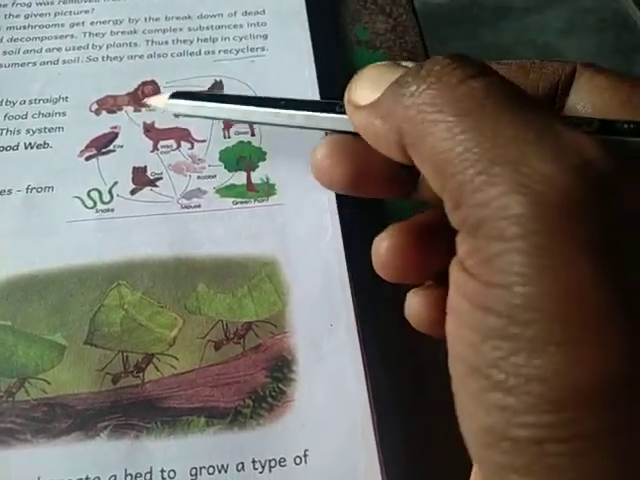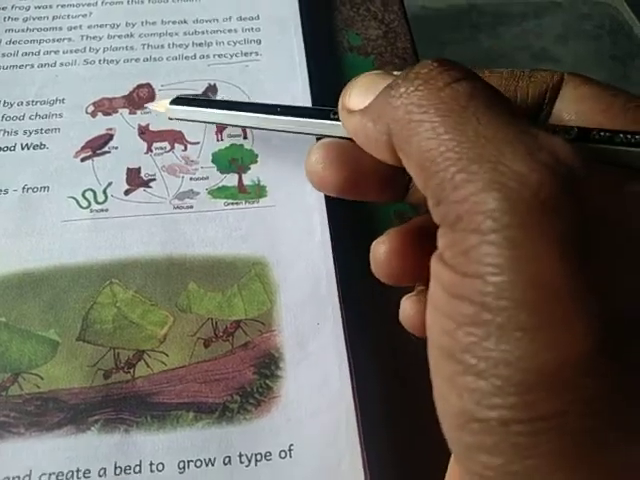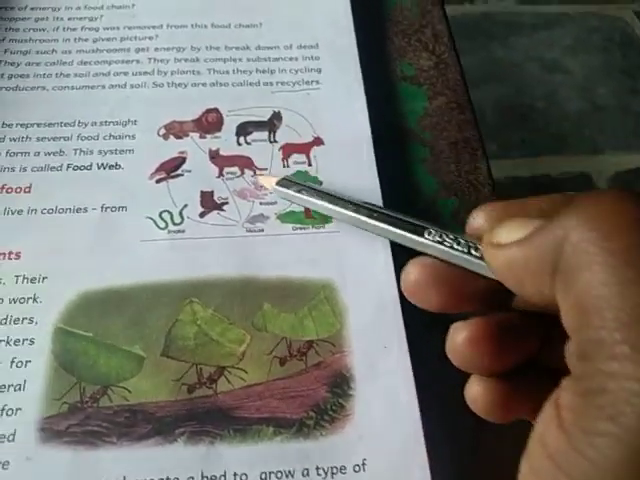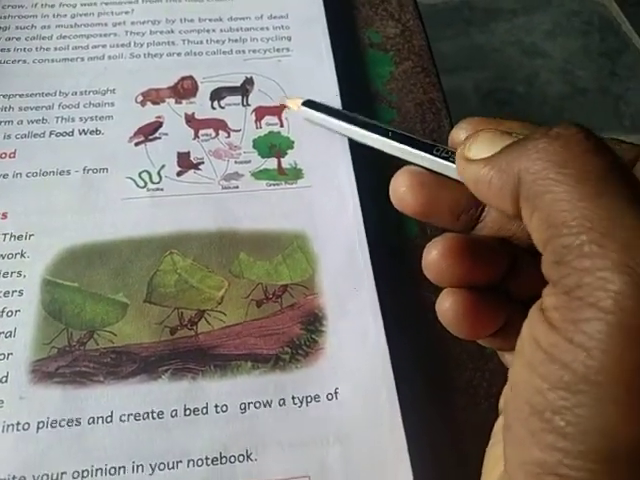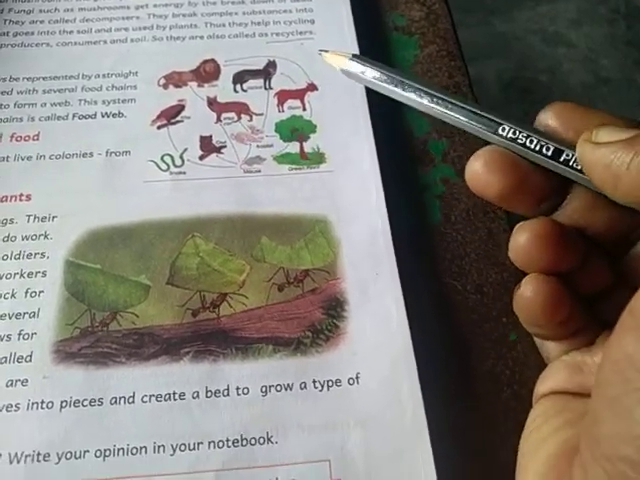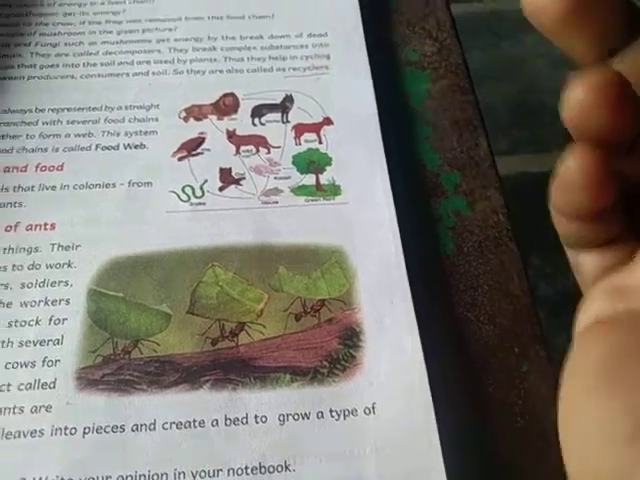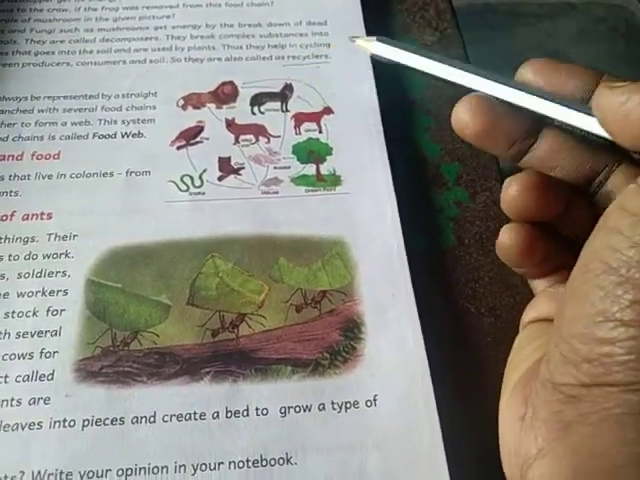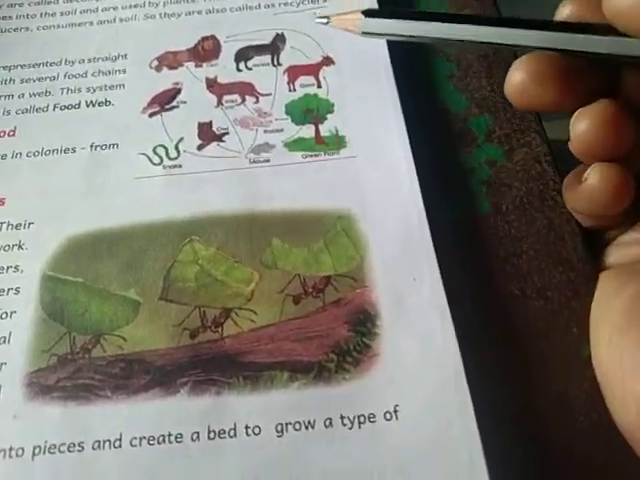So it is not a single chain, that is, it is not a single line. It may be represented as branched also. The type of representation in the form of a web is called a food web. As the food chains are in the form of a web, we can call it a food web. So you can write your own food chain also.